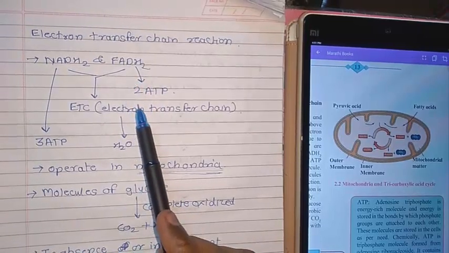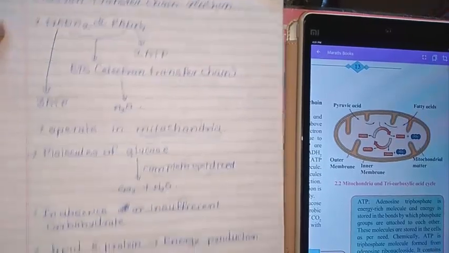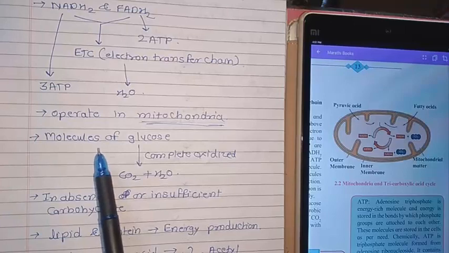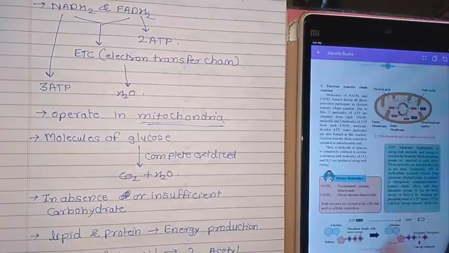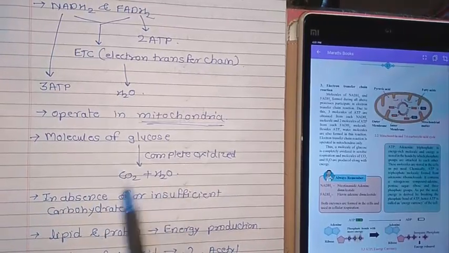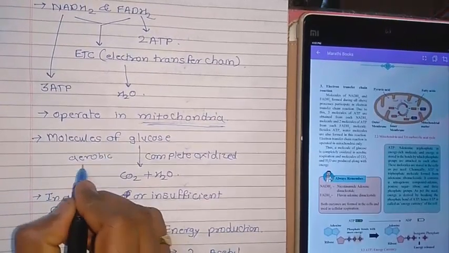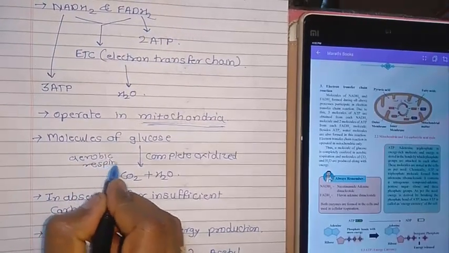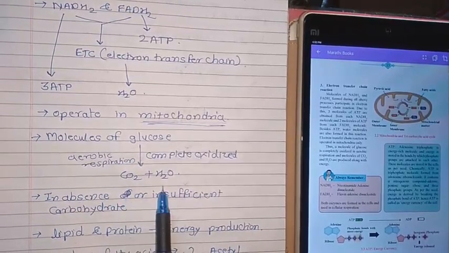FADH2 forms 2 ATP, whereas NADH forms 3 ATP. Now, what is the output of it? So molecules of glucose are completely oxidized in aerobic respiration to form CO2 and H2O.